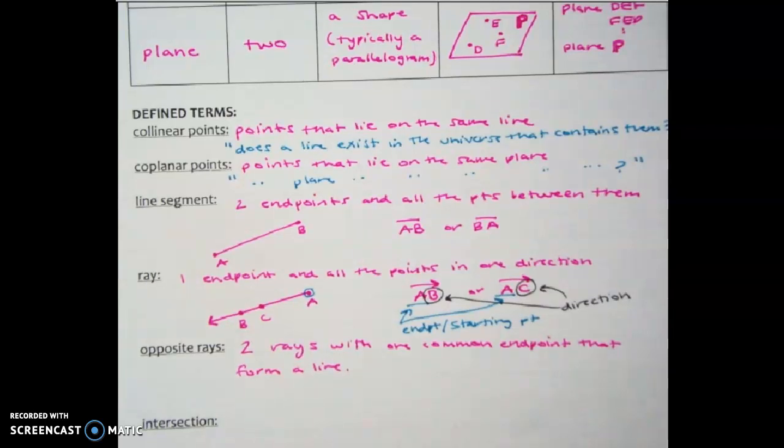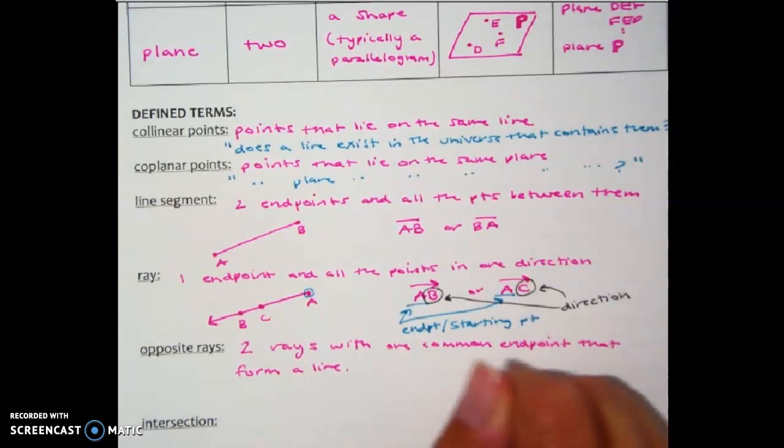Again, we just have to acknowledge what we pictured opposite rays being initially and acknowledge that that's not true and that they have to form a line. They have to have that common point between them. Then I should draw a picture of that in our notes, not just on scrap paper.